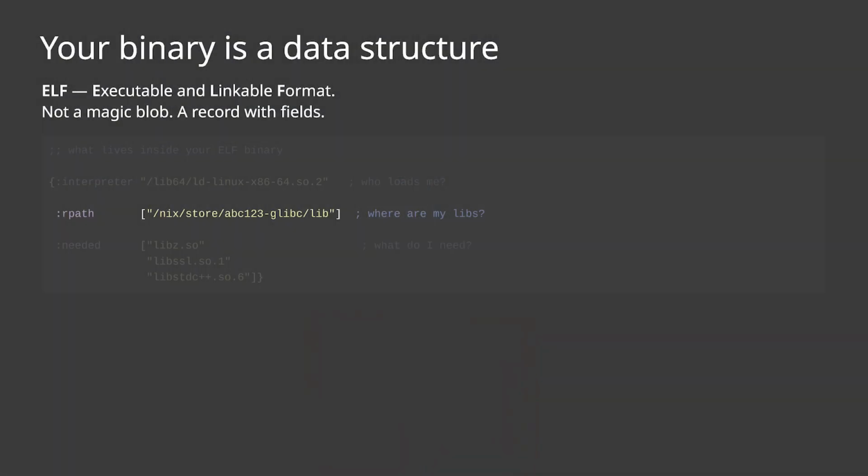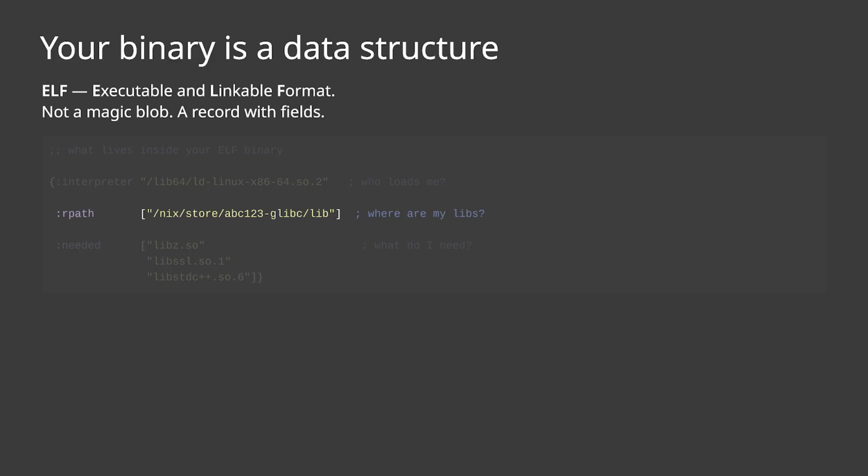Who loads me, right? There needs to be some kind of file that's going to run things. It's going to know how to execute. And crucially, it's going to know how to pull in all those dynamic loaders. The kernel doesn't want anything to do with that, right? It just wants to run a binary. So something else, usually from libc, needs to get involved to go pull in all those extra dependencies. But where do you find them?